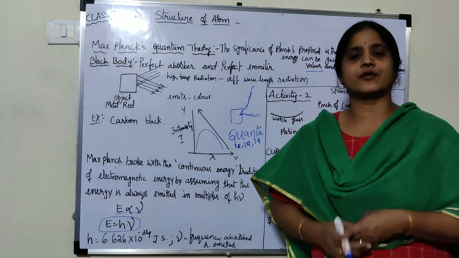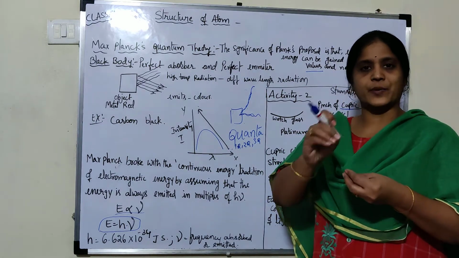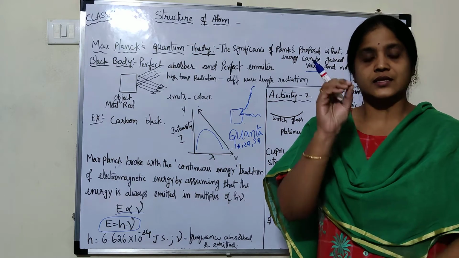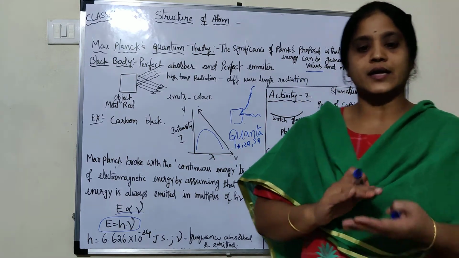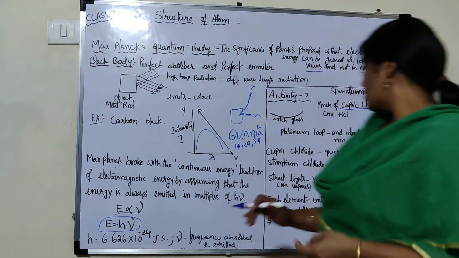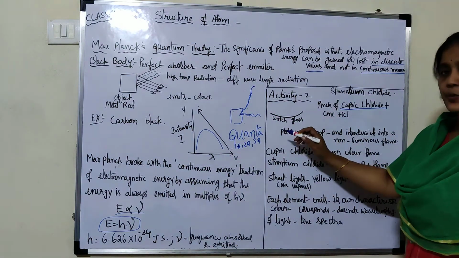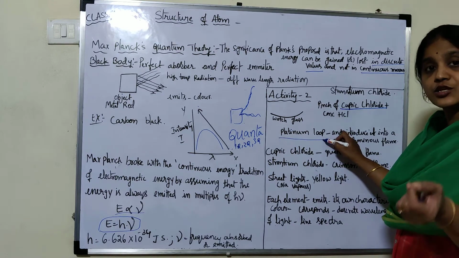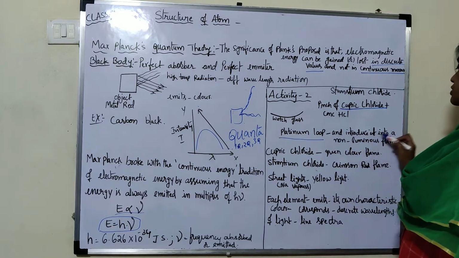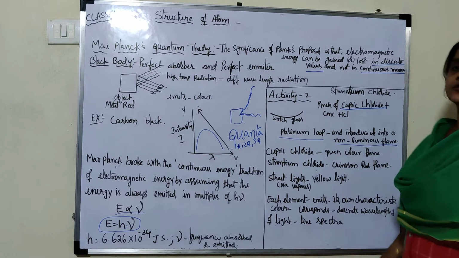With the help of hydrochloric acid, make a paste. Then introduce that paste on a platinum loop, and introduce this loop into a non-luminous flame.